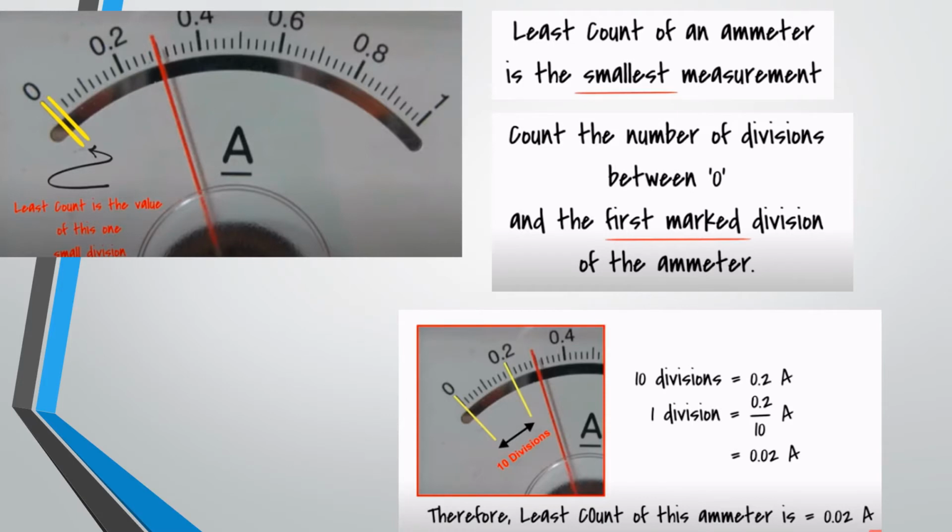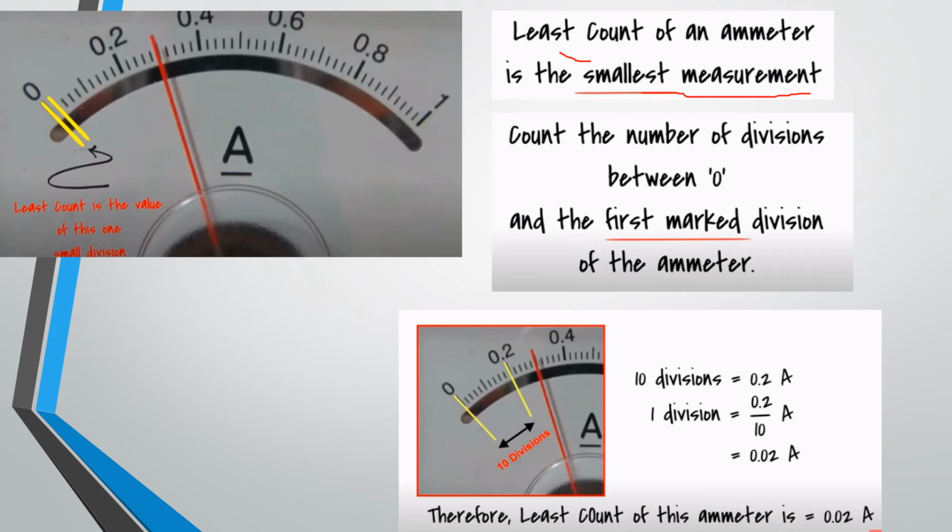Now, how are we going to find the current value on the ammeter device? First we have to find the least count. What is called the least count? Least count is nothing but the smallest measurement of the device. For all the devices we use for measurement, we have to analyze the least count of that particular device. So for the ammeter, how are we going to find it?